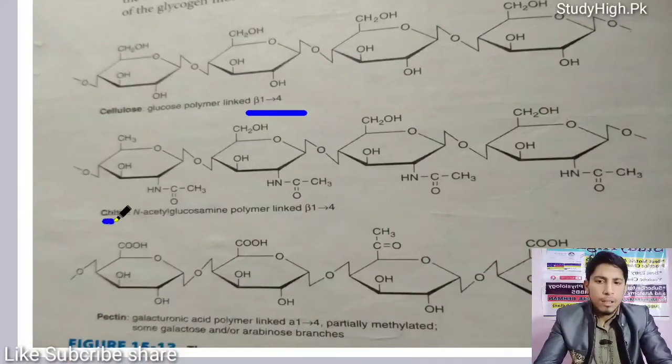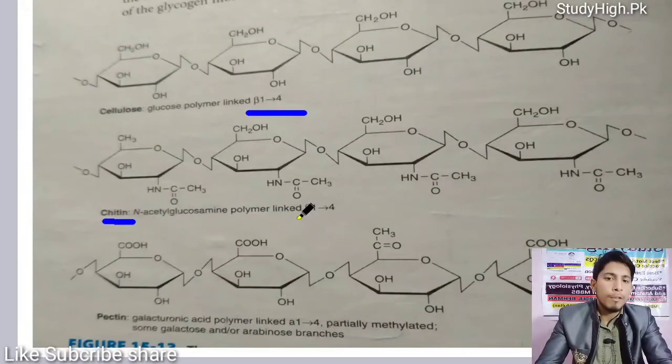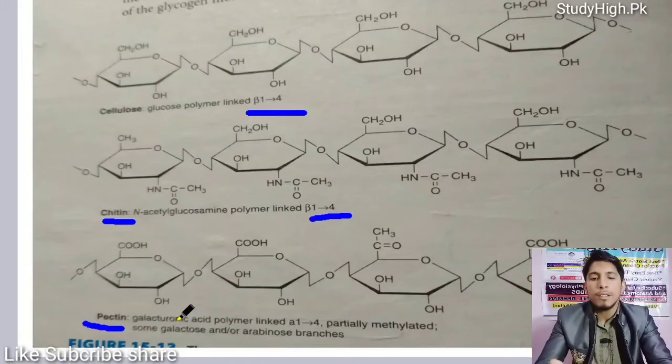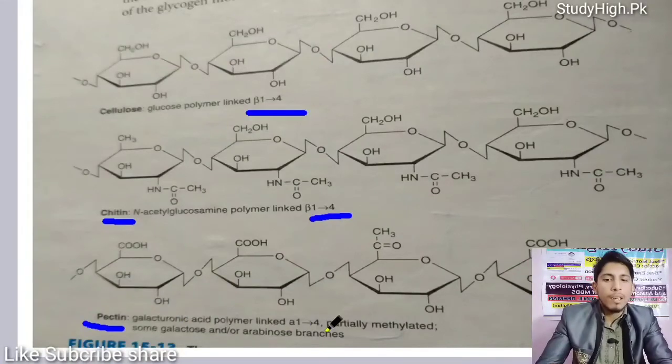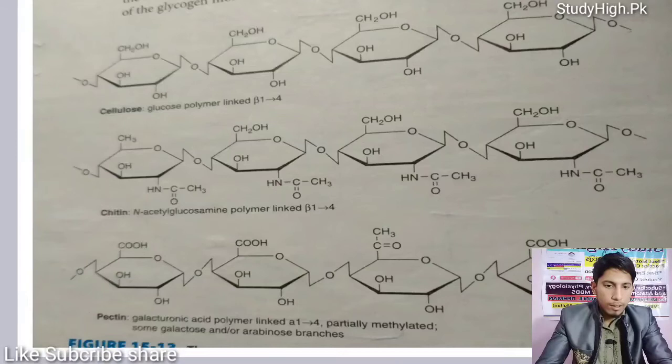Whereas chitin is a polymer of N-acetyl glucosamine and consists of beta 1,4 glycosidic bonds again. Whereas pectin is a polymer of galacturonic acid and is linked with alpha 1,4 glycosidic bonds. I want to show you a little example of how these things occur in humans.